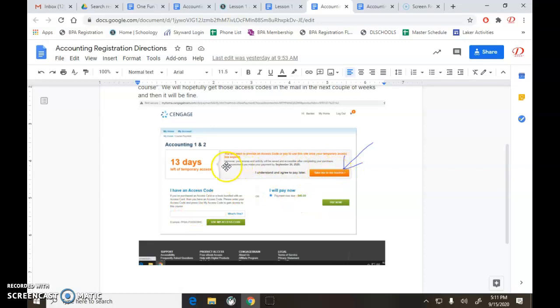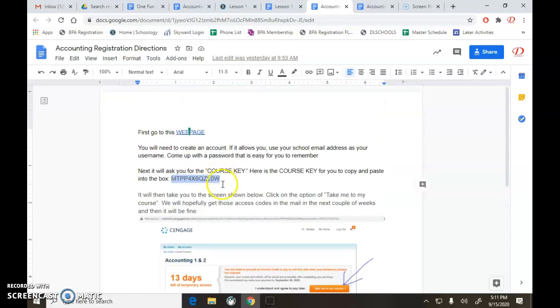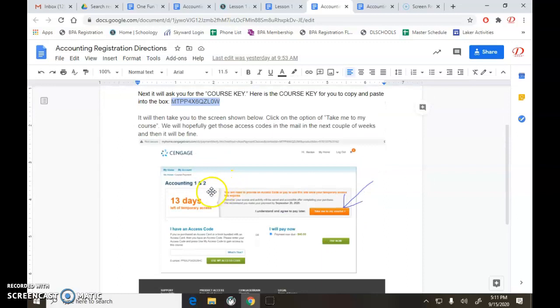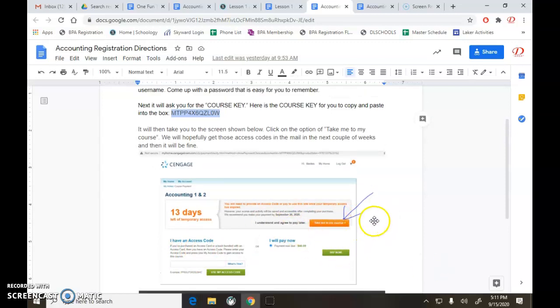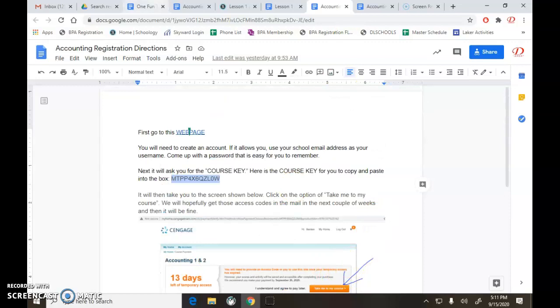It'll give you 13 days of temporary access, and hopefully that buys us some time because I ordered those last week, and they're not here yet. I'm hoping that they come in very soon so that we don't run out of these 13 days, but you should have a few days here so that we get started at least, and then we will get the access codes put in. So do not forget, click on the orange thing. Don't pay the $40. Click on the orange thing. Okay, got it? Good. I said it a million times.